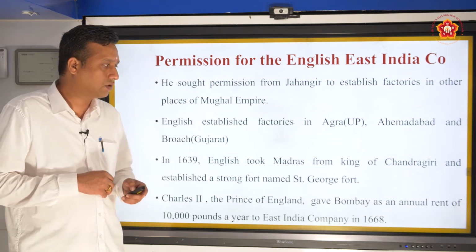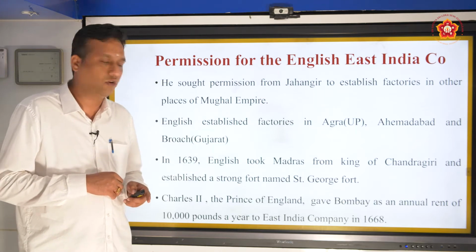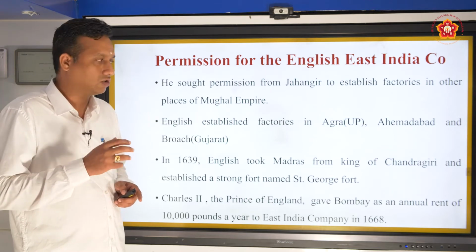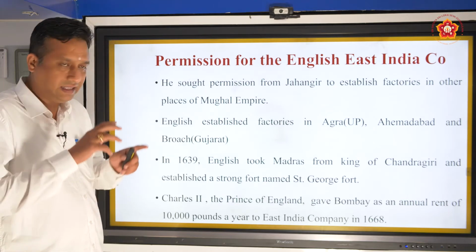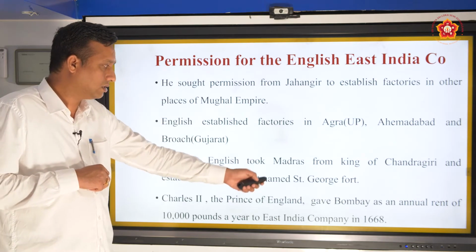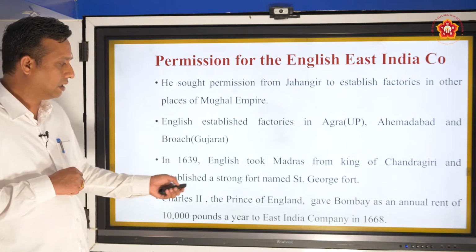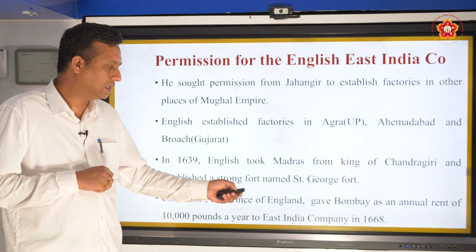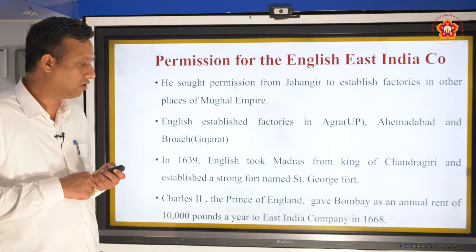In 1639, the English took Madras from the King of Chandragiri and established a strong fort named St. George Fort. So they had 3 presidencies, or areas. One was Calcutta, today called Kolkata. Another was Madras, today called Chennai. And there was Bombay, or Mumbai. In these 3 areas, they had their own control. St. George Fort was the name given to the Madras area. Charles II of England gave Bombay to the East India Company for an annual rent of 10,000 pounds in 1668. You know that the British calculate in terms of pounds.